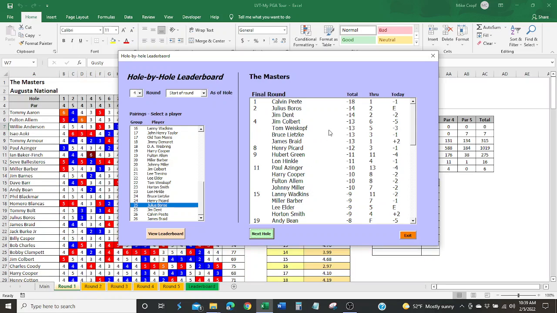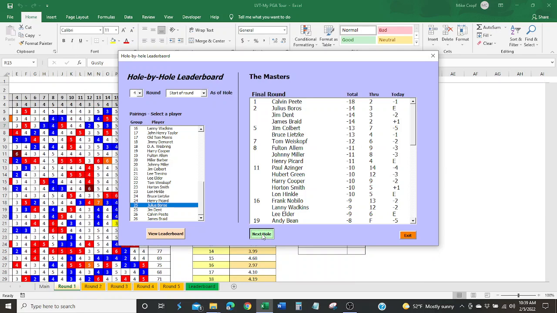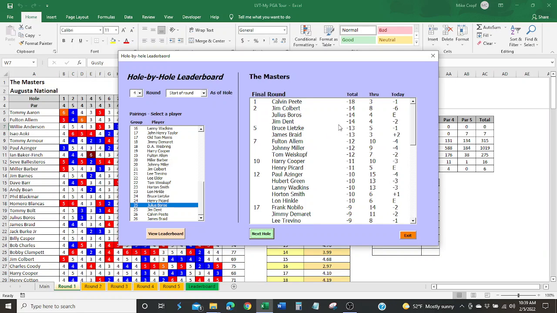We go to the next, and we see Julius Burrows is now 4 shots behind. Calvin Peete birdied the first hole, and so forth from there. So if we go on to the next hole, we'll see how it progresses. 4 shots behind, and we see he's still 4 shots behind.